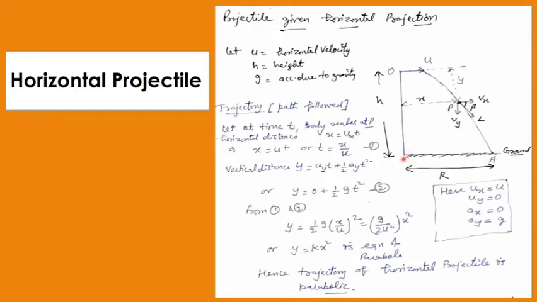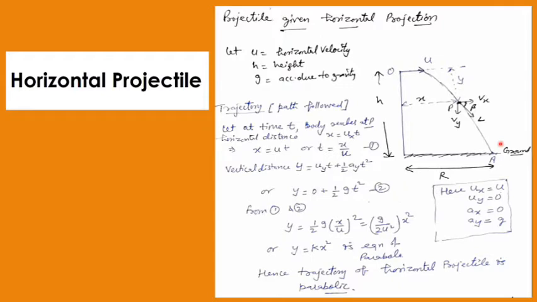You may name this point B, or any naming you like for your reference. That is the distance traveled on the ground. It means the horizontal distance traveled on the earth during this time of flight. That is your horizontal range they can ask. And they may ask you to derive the expression for the velocity at any point. So all these derivations can be asked for the horizontal projectile. So starting with the first thing, the trajectory.